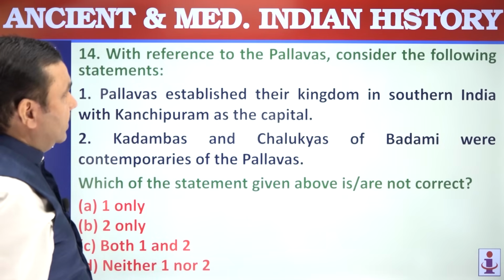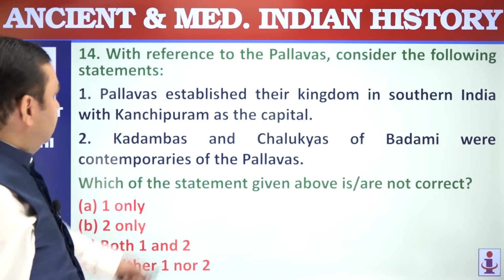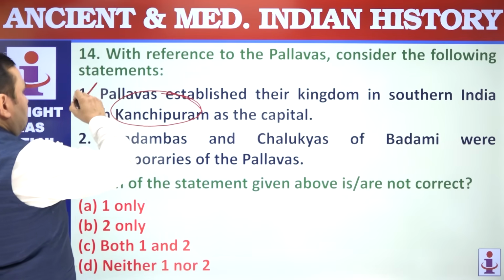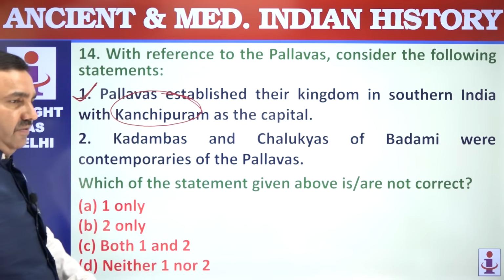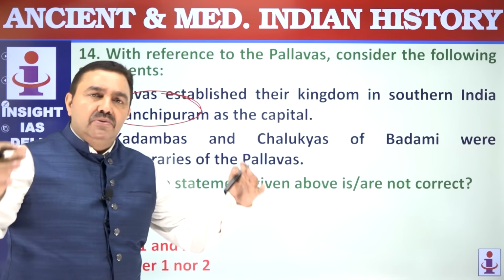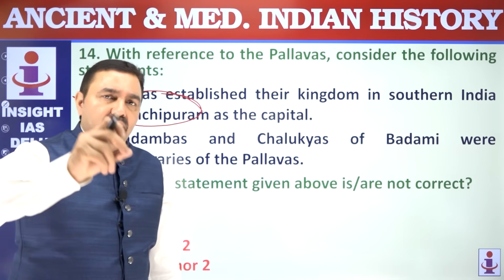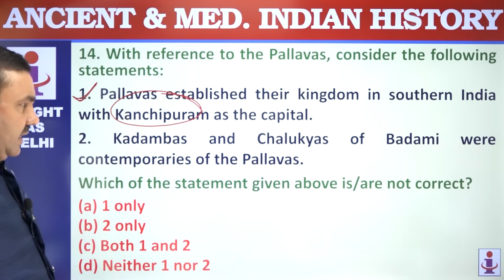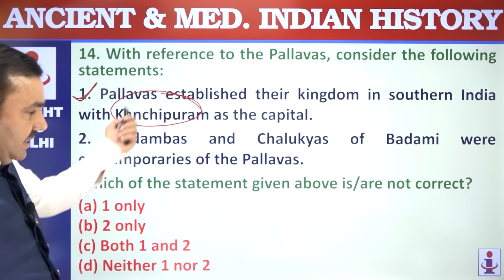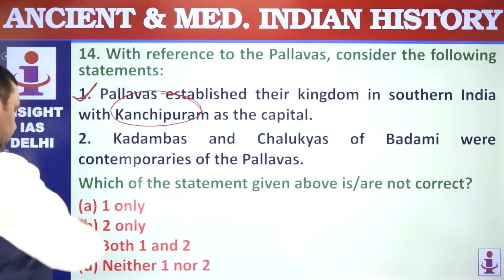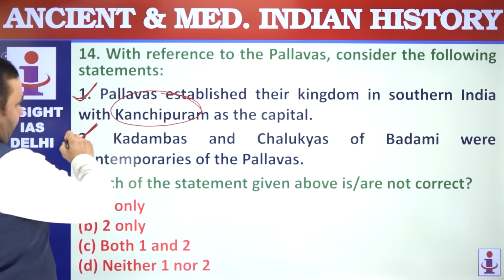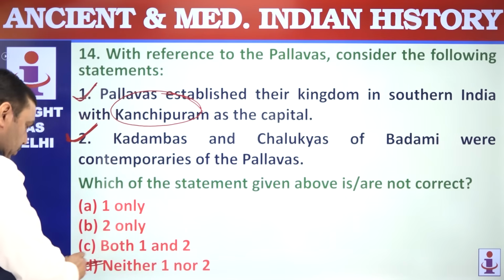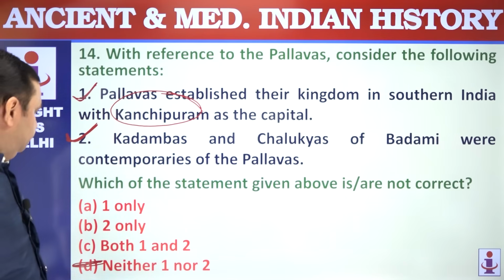With reference to Pallavas, consider following statements. Pallavas established the kingdom in southern India. Kanchipuram or Kanchi was the capital. That's correct. Kanchipuram was a great center of learning, art and architecture. Many beautiful temples were built by Pallavas in the capital and nearby areas. Kadambas and Chalukyas of Badami, Vatapi, the same Pulakeshin II dynasty, were contemporary to Pallavas. That is correct. Both are correct. Question is asking not correct. So neither 1 nor 2 is correct, because both are correct here.